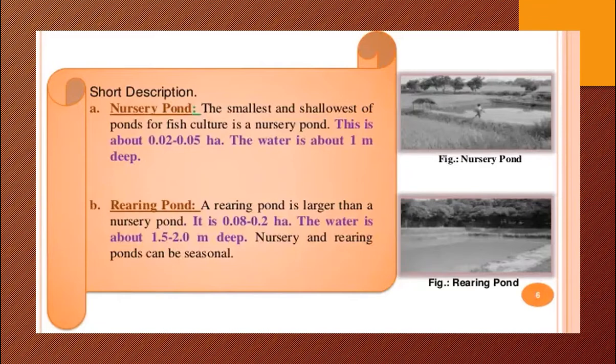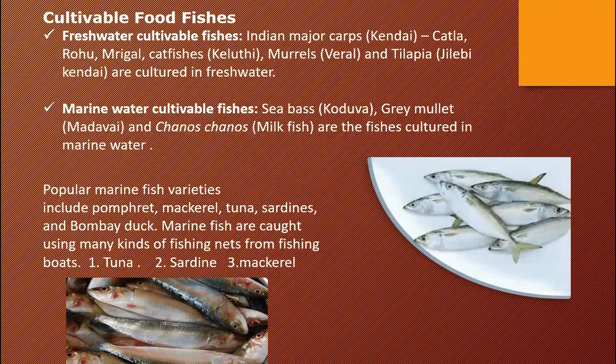Water is about 1.5 to 2 meters deep. The nursery and rearing pond can be seasonal. Again, these are all additional points. When I keep on saying nursery pond, you should understand something. Yeah? For that matter, I am saying. I hope you follow.